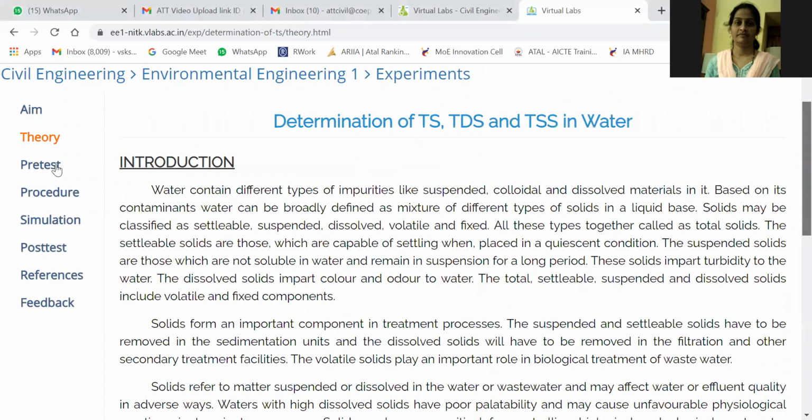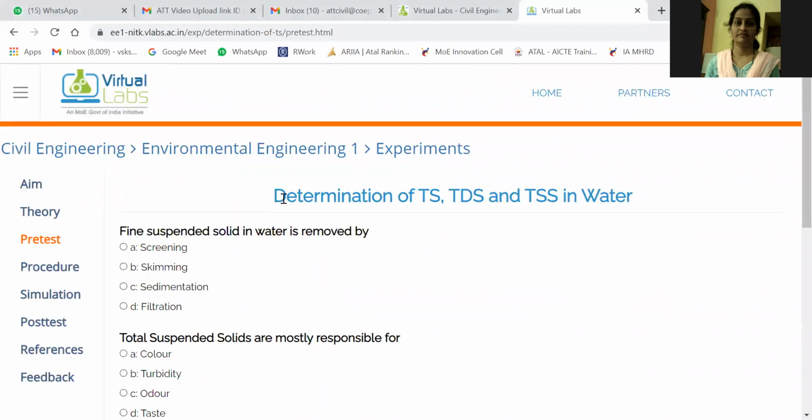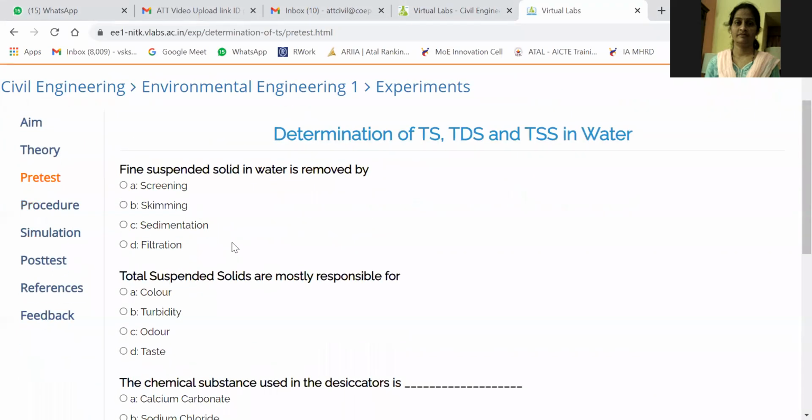Okay, so we are going to conduct one pre-test now. A very nice app has been developed through which we can go step by step. For determination of total solids, total dissolved solids and total suspended solids, you should know that fundamental knowledge. So answer the questions now. Then only I am going to show you the simulation, where you will understand how this experiment can be performed.